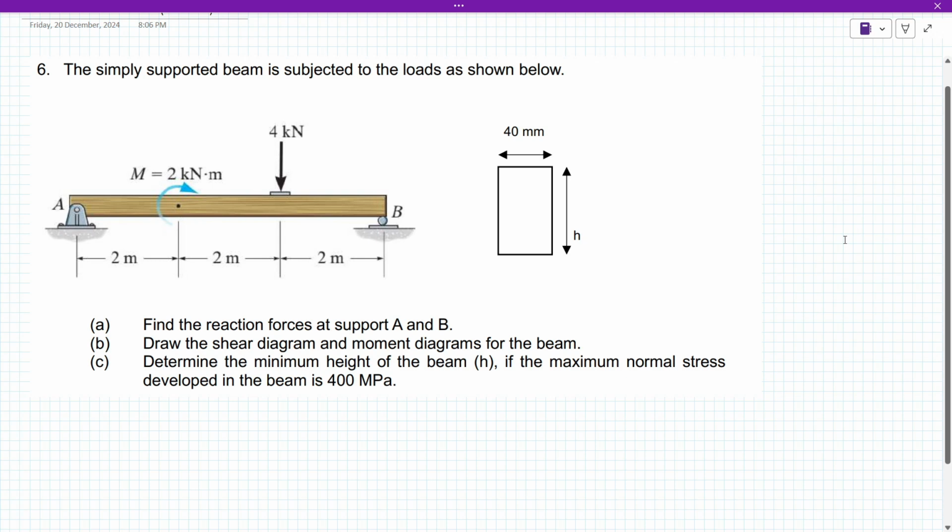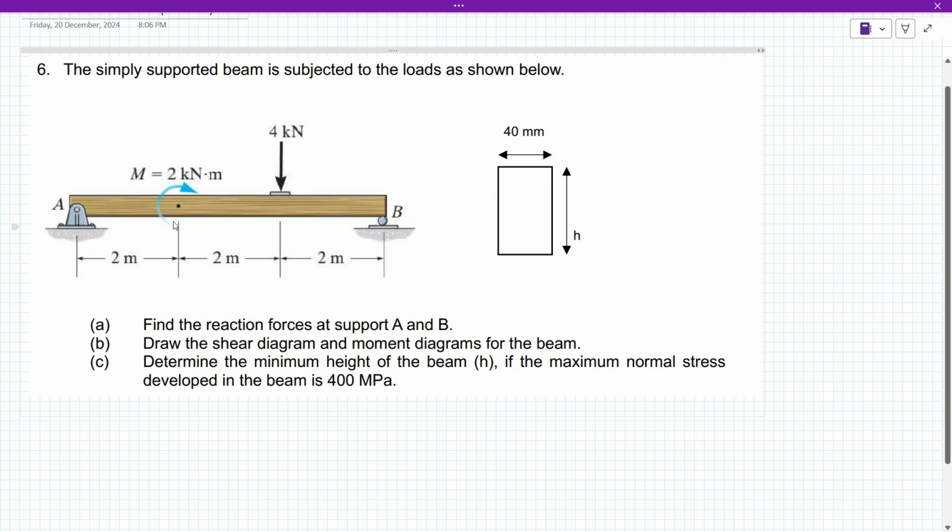In this video, kita akan discuss jawapan ya. Dikatakan discuss this question in the workbook lah, question nombor 6. Okay, we have a simply supported beam subjected to the loads as shown below lah. So this is kita punya beam. Ada support dekat A dengan B.